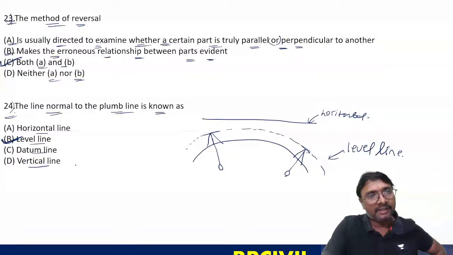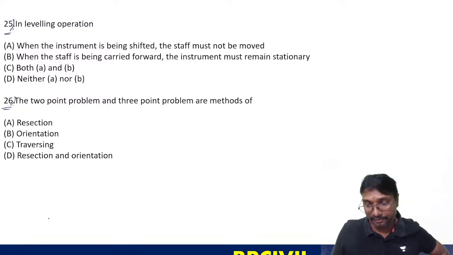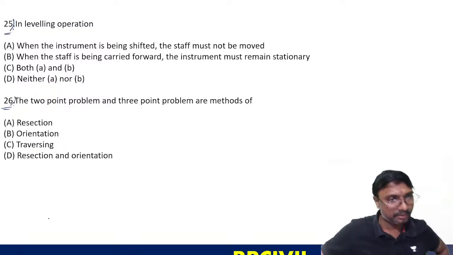24th, B is the answer. Right. 25, select the answer. 25, 26. Understood everyone now? 24th, 25th and 26th, select the answer, all of you.